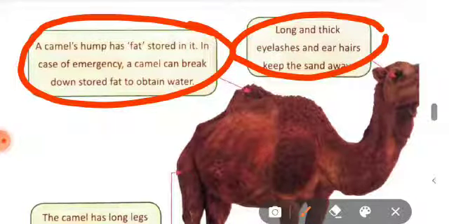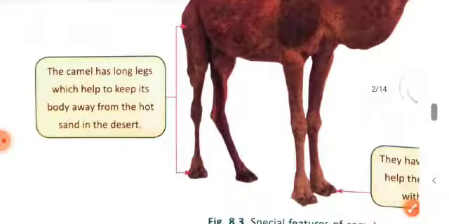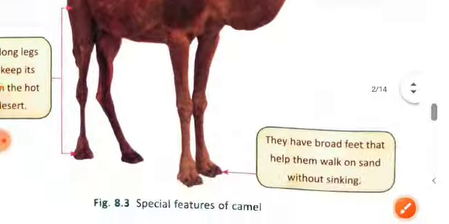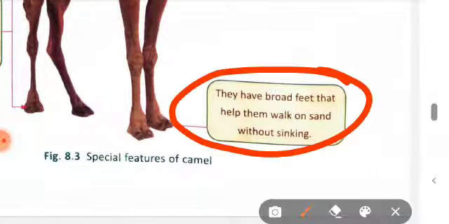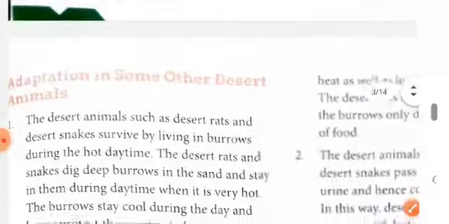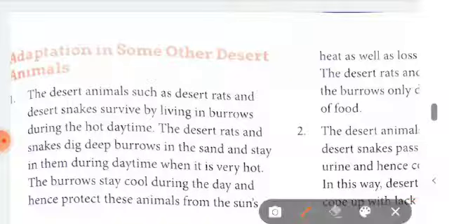It has long and thick eyelashes and ear hairs that keep the sand away from the body. Next, the camel has long legs. With the help of these legs, its body is kept away from the hot sand of the desert. And next, they have broad feet that help them walk on sand without sinking. So these are the special features which help the camel to survive in the desert area.